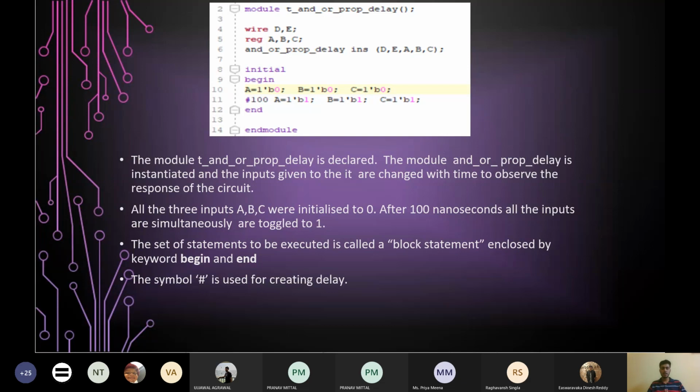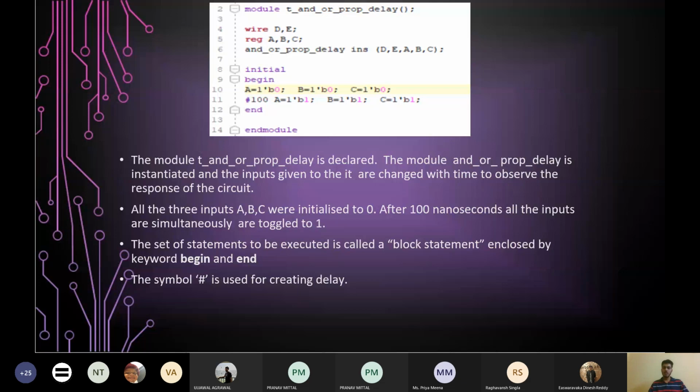Now comes the main part. What is the whole point of writing this test bench? You have to supply inputs to your circuit. So this is how we are going to give values to the inputs. We do this in a block called initial. It's the keyword initial. We write initial, and if our body is more than one line, we write begin and end. It's like curly braces in a programming language. So just write the keyword begin with your body which contains more than one line and terminate it with the end keyword. So here comes the body.